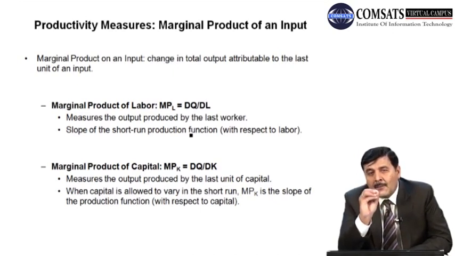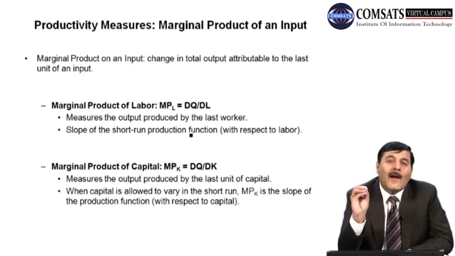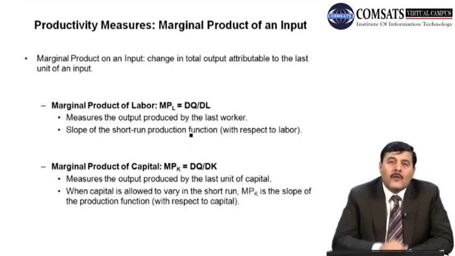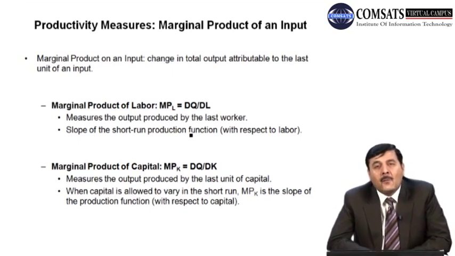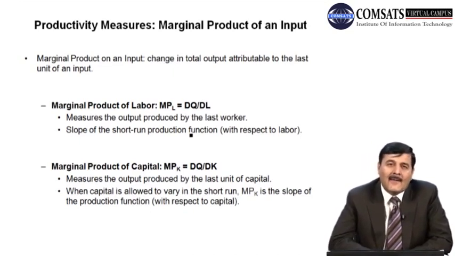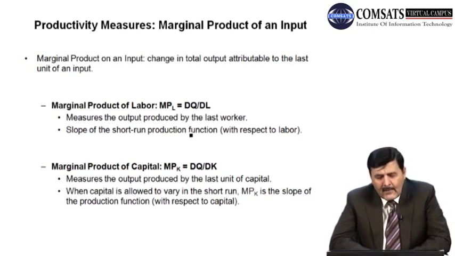So marginal product is equal to total change in Q over change in L. That is, change in Q is 50, change in L is 1. So due to one extra unit of labor, the addition in total output is 50. So marginal product in this case is 50, which is the addition in total output due to one extra unit of labor. So we can talk about both the marginal product of labor as well as marginal product of capital.